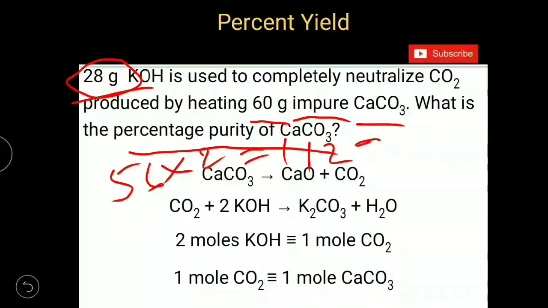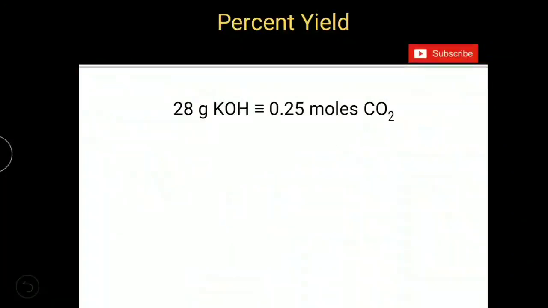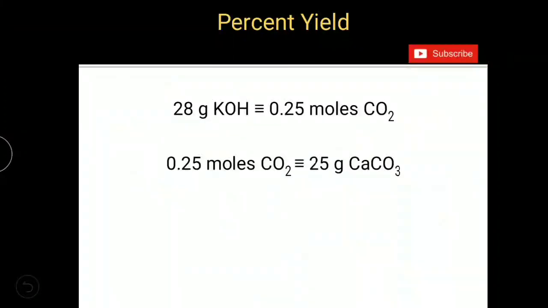112 grams of KOH requires 1 mole of CO2, but instead of 112 we have only 28 grams. 28 grams is only 1/4 of 112. So 28 grams of KOH requires 1/4 moles of CO2, meaning 0.25 moles of CO2, and that 0.25 moles of CO2 will be obtained from 0.25 moles of CaCO3. Molar mass of CaCO3 is 100, and 0.25 moles of 100 is equal to 25 grams.